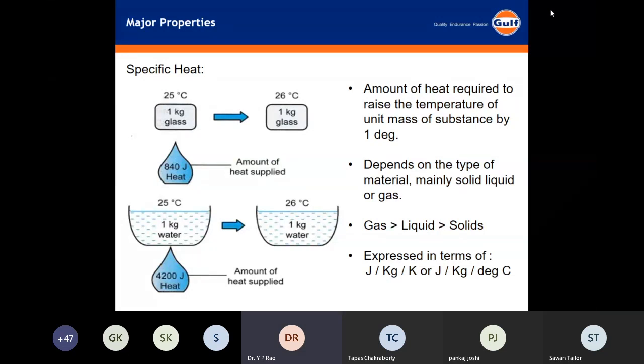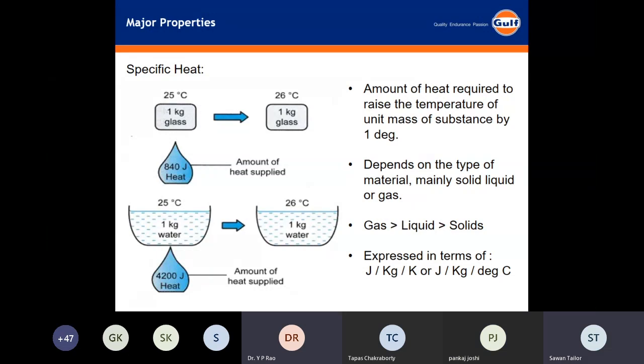If you are using a product with a lower specific heat, you require a larger amount of fluid. If you are using a fluid with higher specific heat, you can manage with a lower amount of fluid and tank capacity. But in that case, the tank capacity will be the same, sir. That's what I explained as the basic point. Most of the hydrocarbons will have similar specific heat and thermal conductivity for a given composition.